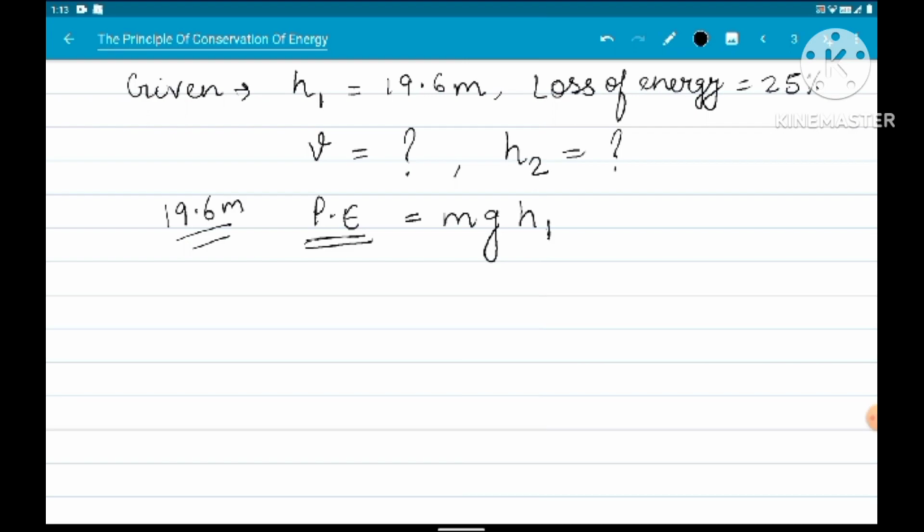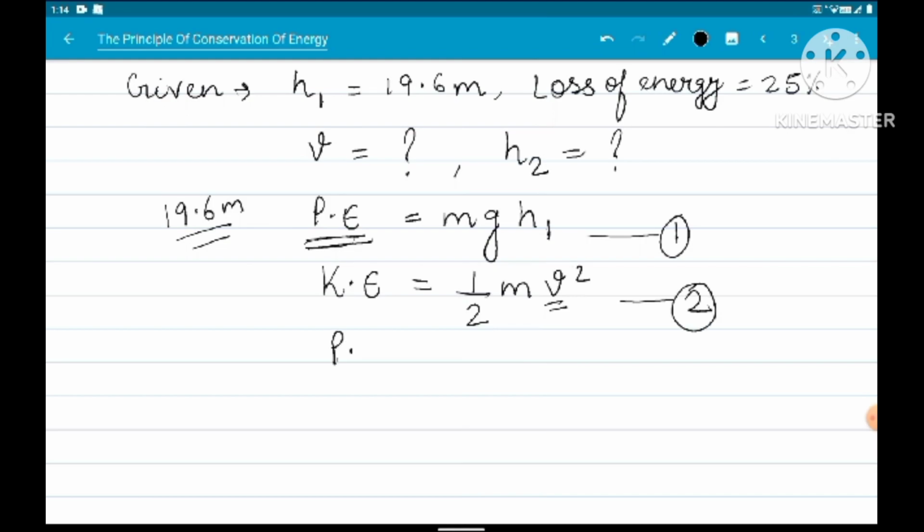Now that potential energy gets converted into kinetic energy, and that we can calculate by using the formula half mv square. This v represents the velocity with which the ball will strike the ground. So we will equate these two equations, that is, on striking the ground, potential energy is equal to kinetic energy.